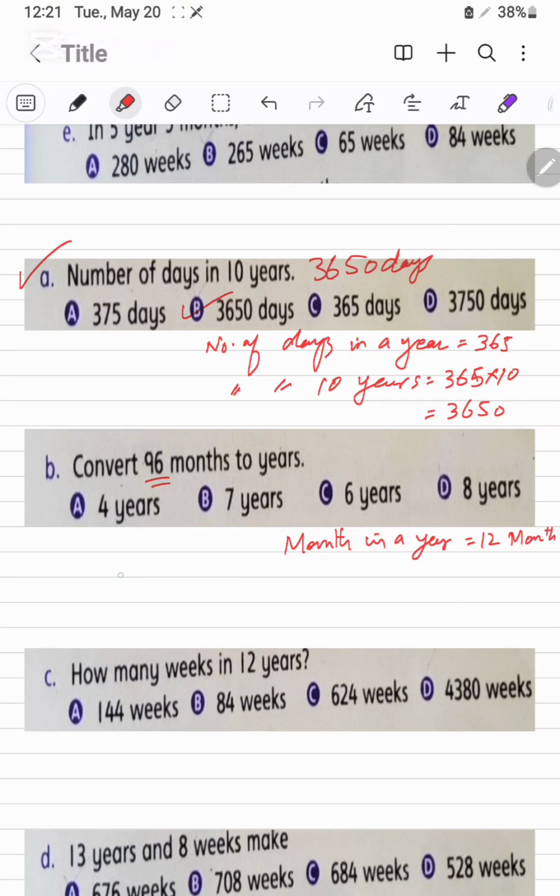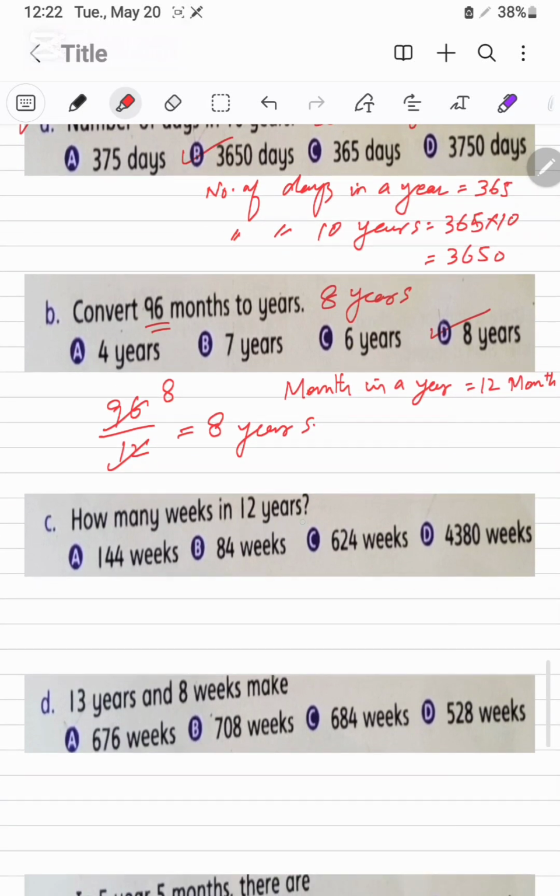So we will divide 96 divided by 12. 8 times 12 is 96. It is 8 years. So option D is the correct answer, 8 years.